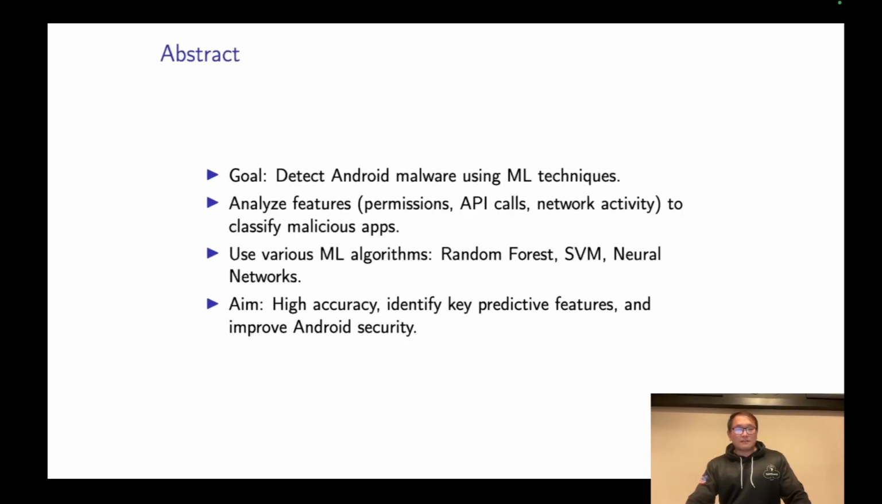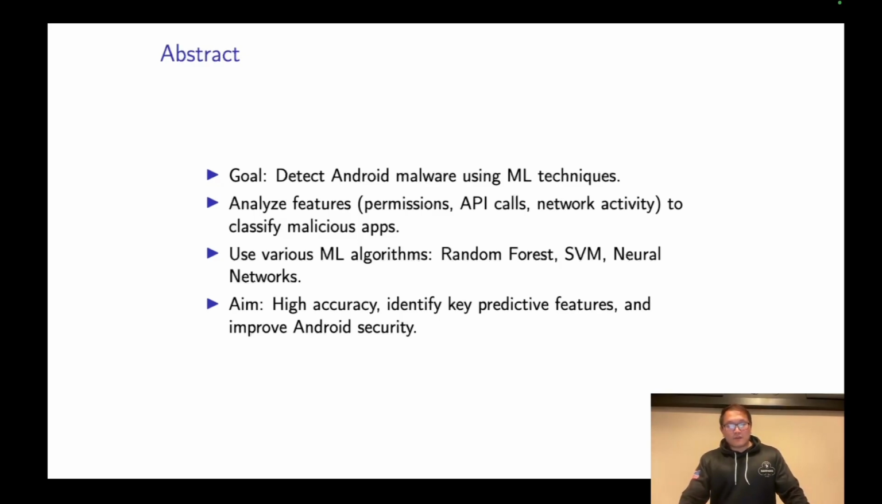Traditional antivirus software often looks for known patterns or signatures to find malware, but cyber criminals are smart. They create new types of malware that signature-based methods can't detect fast enough. This is where machine learning comes in. In our project, we test machine learning algorithms like random forest, neural network, and convolutional neural network to detect malware.